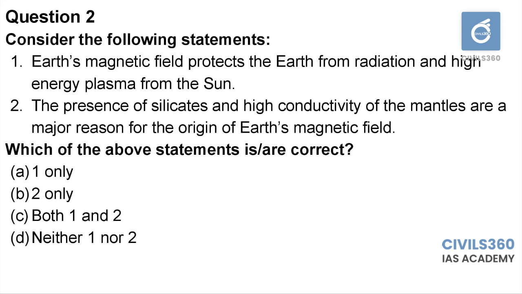Second statement, the presence of silicates and high conductivity of the mantle are a major reason for the origin of Earth's magnetic field. The major source of Earth's magnetic field, as we know, is from the core. The presence of iron in the core is the major reason for Earth's magnetic field. Silica is not a big conductor. Rather, it is made into a conductor through addition of impurities. So, an element which can work as a magnet or which can induce a magnetic field is iron, and that is available in the core. So for question number 2, statement 1 is correct but statement 2 is not correct. So option A, 1 only.